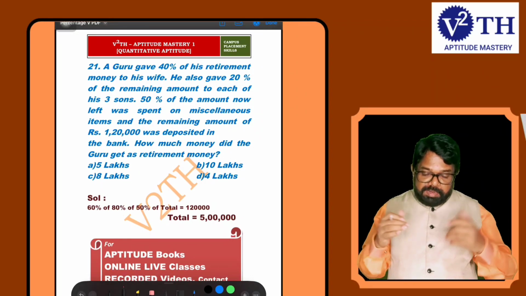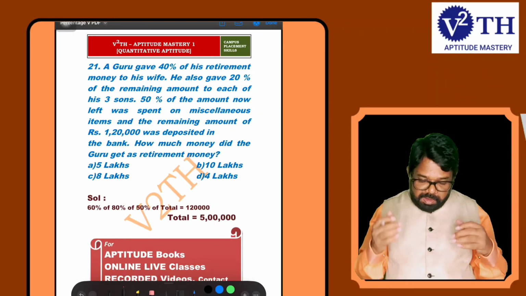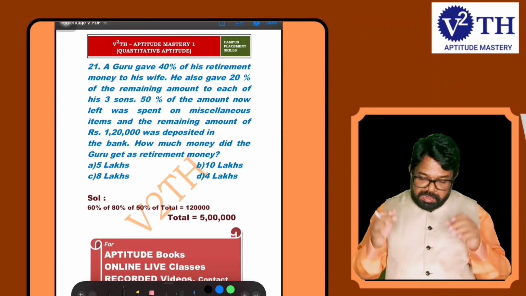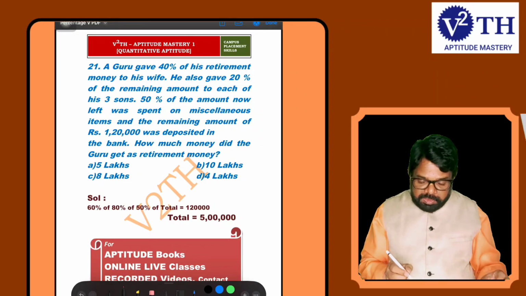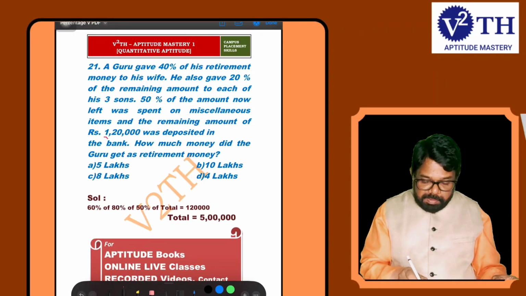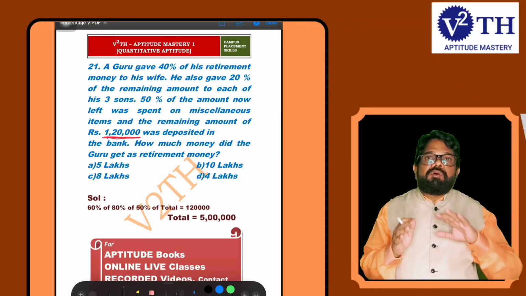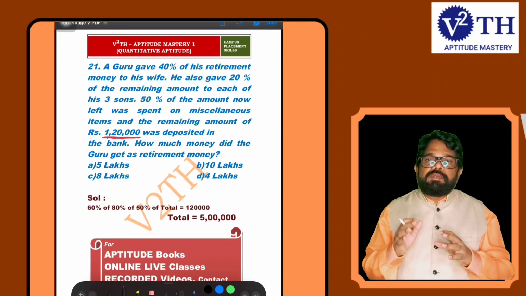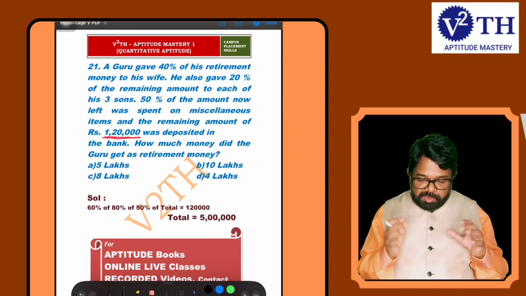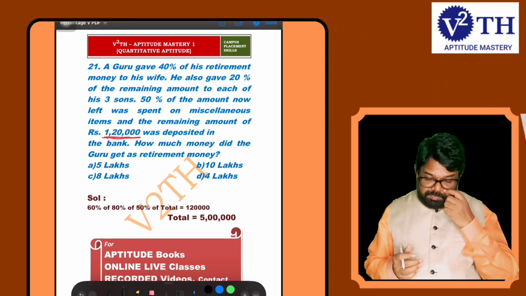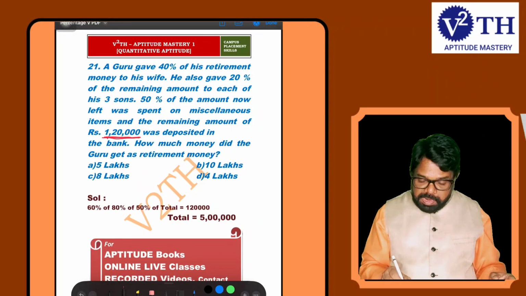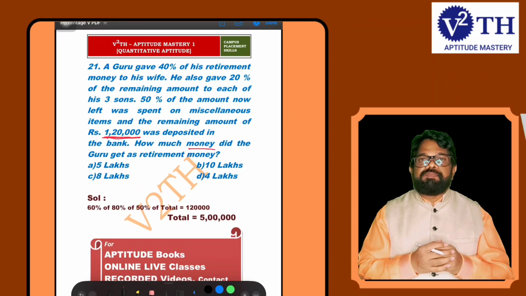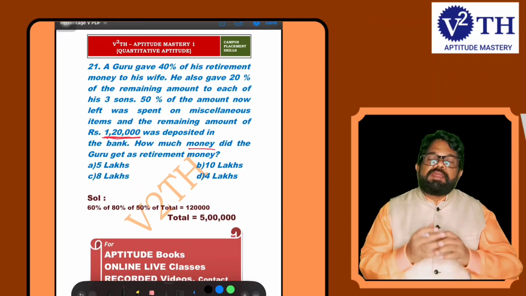50% of the amount now he left, so he spent it on miscellaneous remaining items. And the remaining amount of 1,20,000 was deposited in the bank. After all these spendings, he deposited 1,20,000 rupees in the bank. But what is the question here? How much money did the guru get as retirement money? Now what is his total retirement money?